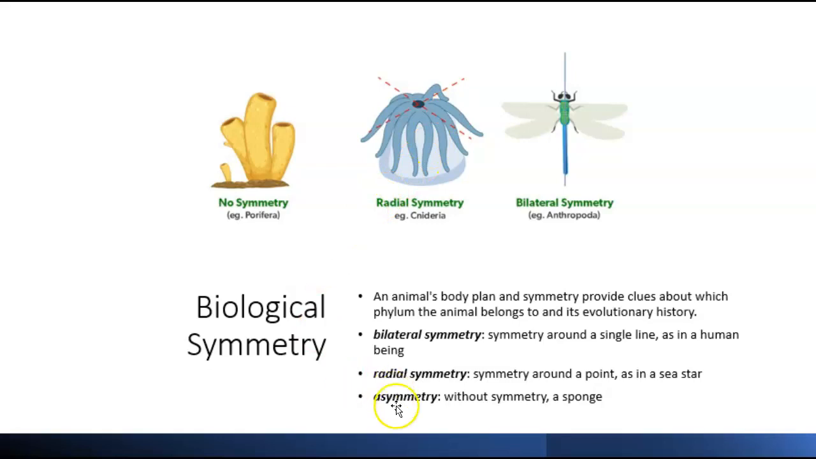Okay. And then asymmetry is when there isn't symmetry. So there is no place that you can cut it and have 2 identical mirror images. Okay. And that would be like our sponges.